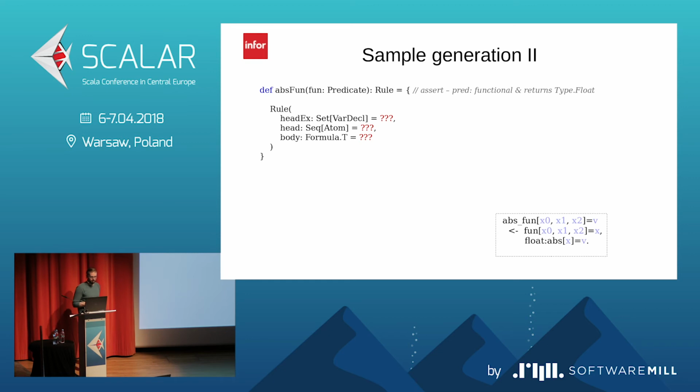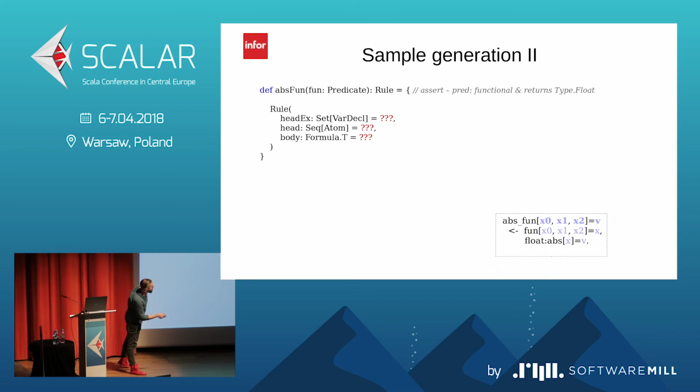Okay, so let's create a function in Scala which takes a predicate, and we could assume, I don't want to do any assertions here or some more code, but this predicate is functional of any RET, so it could be no values, it could be unary, or it could have even more values, and it's returning a type of float. And we want to generate a rule which consists of the headex, or it means the variables in the head. It consists of the head and the body. Okay, so let's start with the headex.